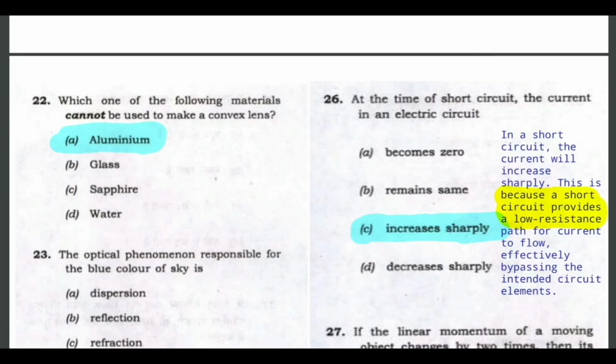And the next question is, at the time of short circuit, the current in an electric circuit. It is also an important question. At the time of short circuit, the current in an electric circuit increases very sharply, because at that point of time there is very low or negligible resistance. So that's why the current increases very sharply.